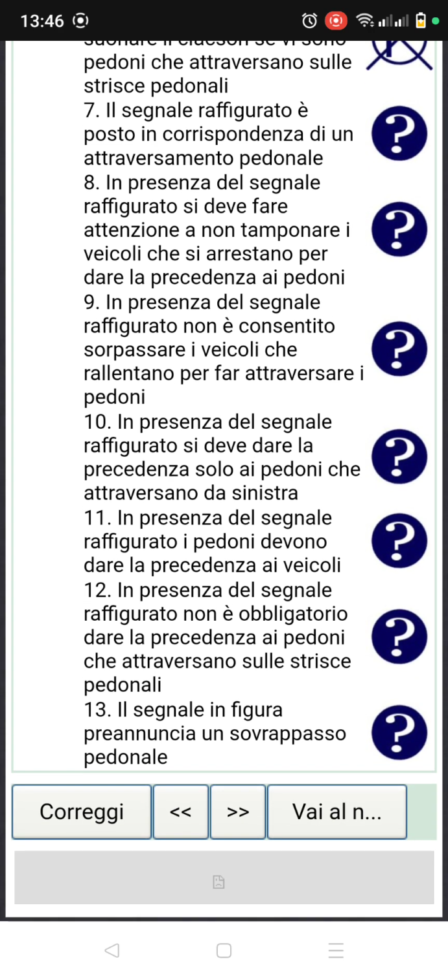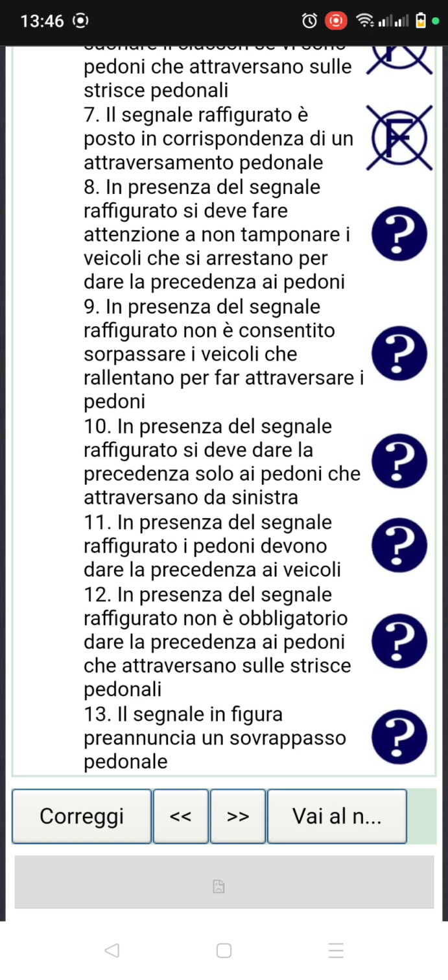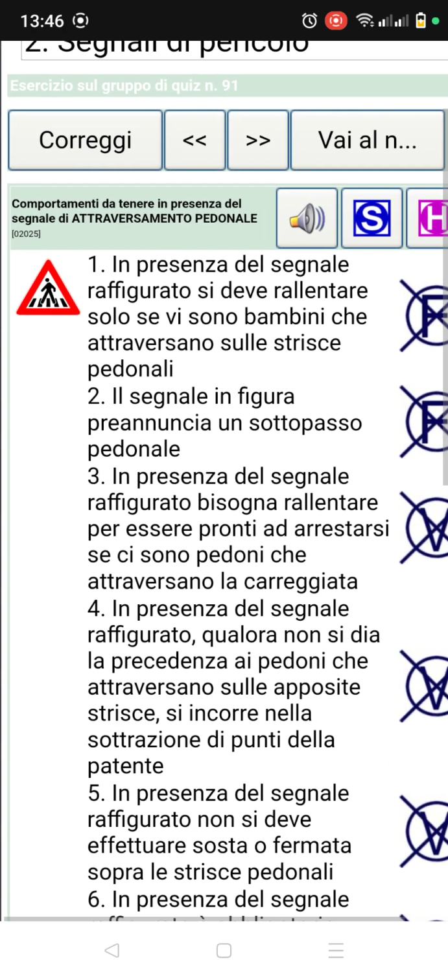Number 7. Il segnale raffigurato, this sign figure, è posto in corrispondenza di un attraversamento pedonale. So this sign figure is placed next to the zebra crossing, next to the pedestrian crossing. No, it's false. Not this one. This triangle one is placed 150 meters. Corrispondenza means next. When they say corrispondenza or avvicinanza, that means next to it. But this triangle one is always placed 150 meters.